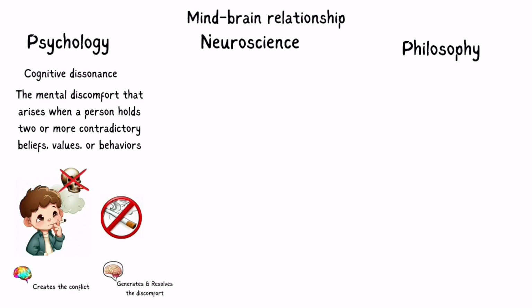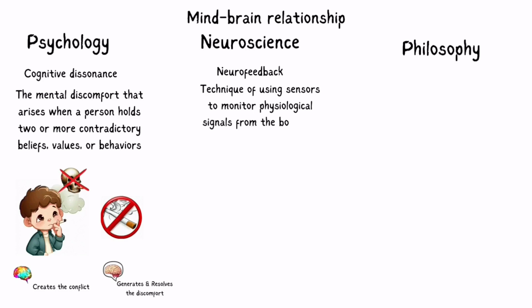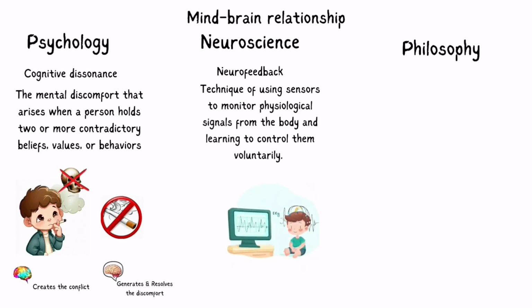Neuroscience. Another example of how the mind and brain interact is the phenomenon of neurofeedback, which is a technique of using sensors to monitor physiological signals from the body and learning to control them voluntarily. For instance, a person who suffers from anxiety may use neurofeedback to regulate their brain waves. By observing their own signals on a screen and receiving feedback from a therapist or a device, the person may learn to calm themselves down and reduce their anxiety.